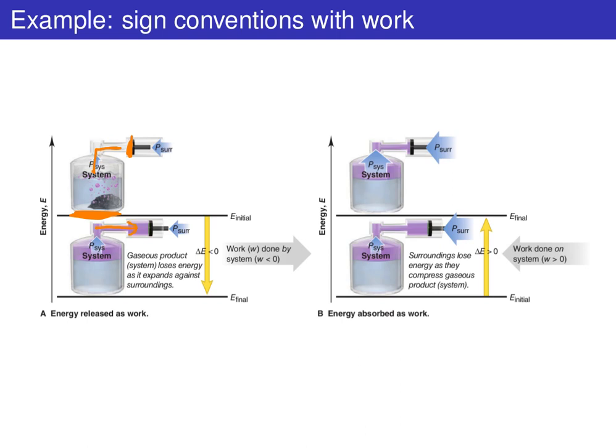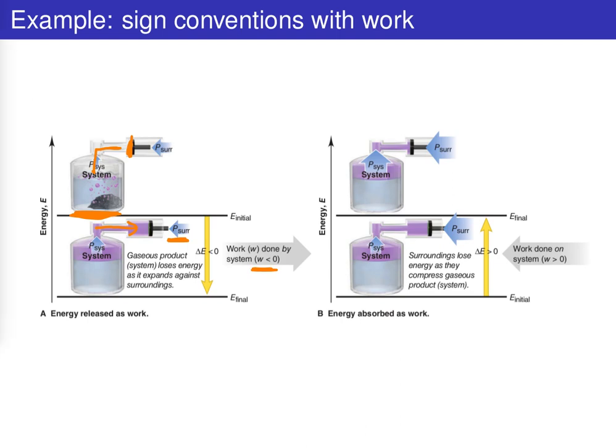So this system is now pushing against some outside pressure, P surroundings. Okay, so in this case, the system here is doing work on the surroundings by moving this piston out. Okay, and as a result, this system is losing energy. So delta E is negative because in the final state, the system has lost energy and it's put that into the surroundings. So you're going to be getting a W that is less than 0.